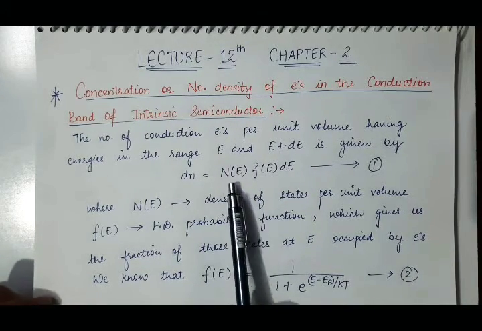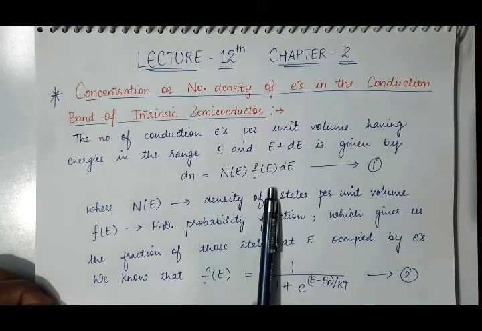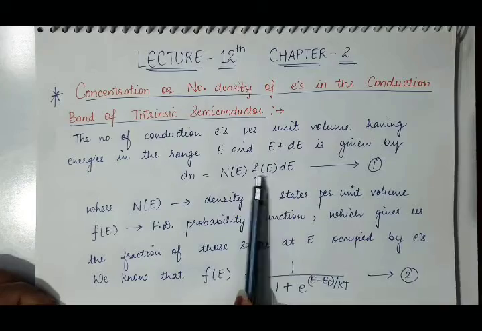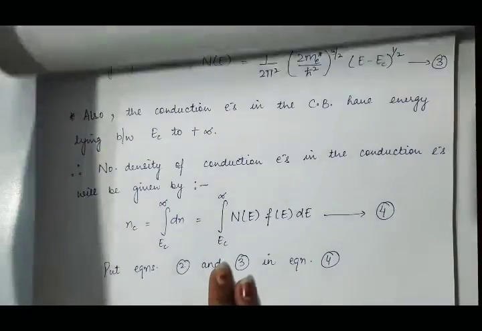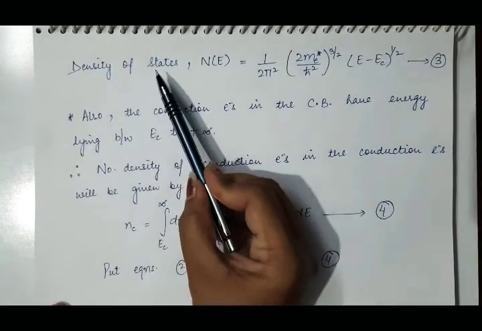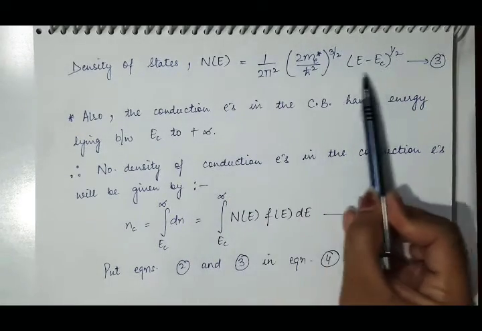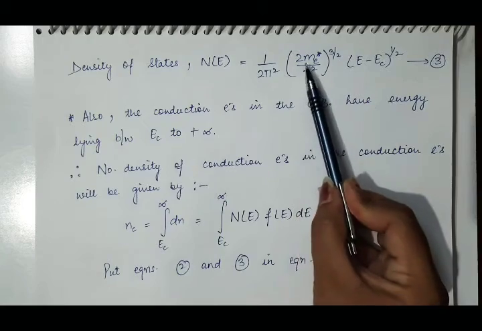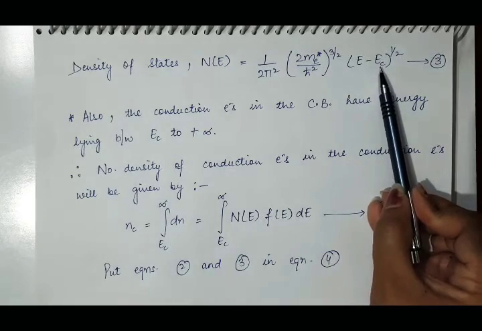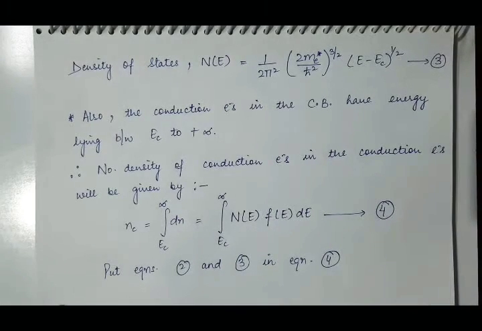Now we will integrate this equation with respect to energy, and then put in the values of the distribution function Fe and the density of states Ne. The density of states for the system of free electrons is given by 1 by 2 pi square, (2 times mass of electron by h cut square) raised to 3 by 2, times (E minus Ec) raised to power 1 by 2, where Ec is the energy of the bottom of the conduction band. Suppose this is equation 3.